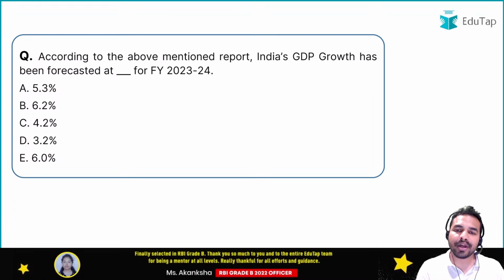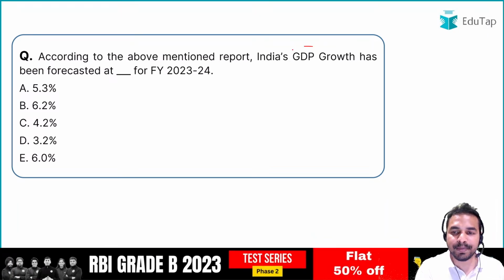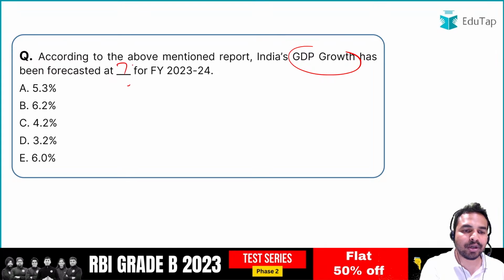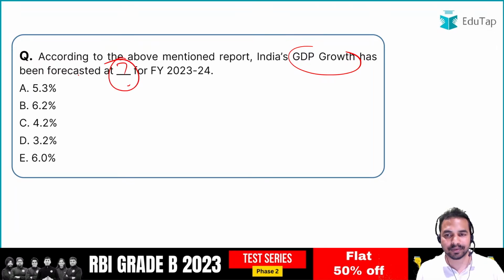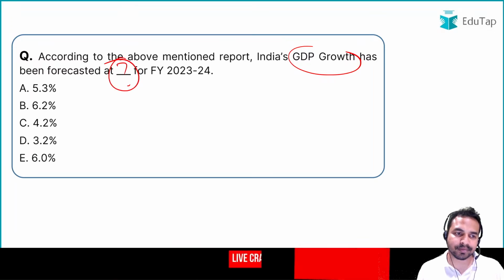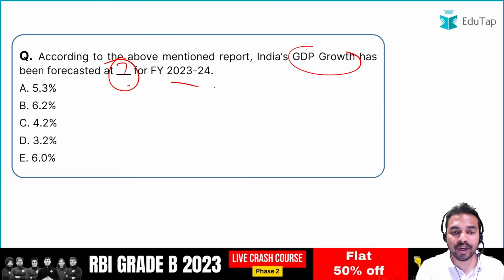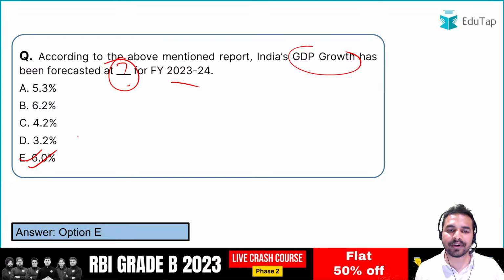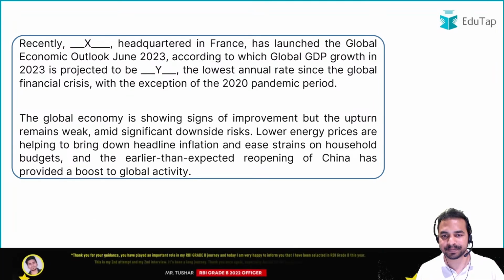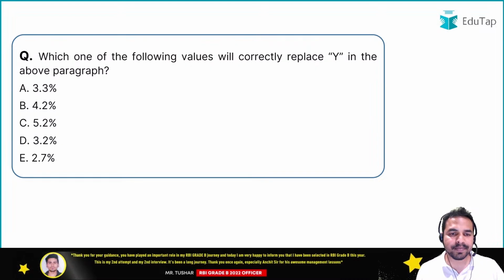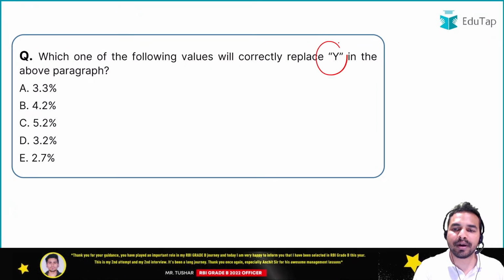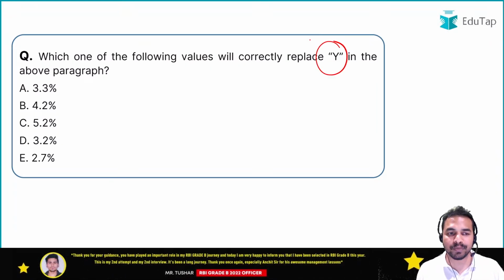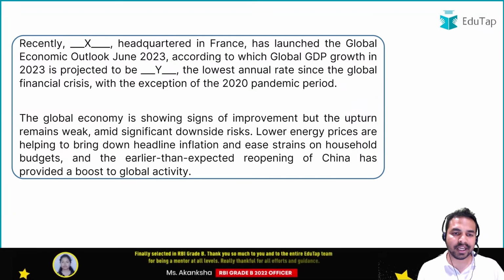So according to the above mentioned report, India's GDP growth has been forecasted at what percent for fiscal year 2023-24? So what is India's GDP growth for 2023-24? It is going to be 6%. Okay, we have already covered this point as well. It is going to be 6%. So guys, another question on the same, and here you have to replace Y with the correct value. So what exactly will come here in place of Y?